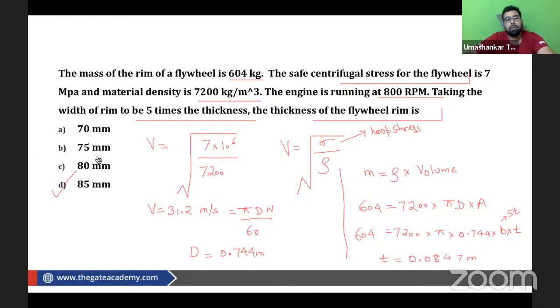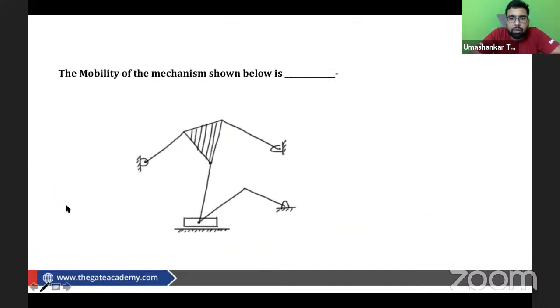So what is the right answer to this question? Right answer to this question is 85 mm. Again, I hope so in flywheel, sometimes we miss out these concepts like the punching press. We go to see just the conventional way of solving the problem, but we sometimes miss out this part, like the punching press thing, the design of the flywheel. So don't do that.